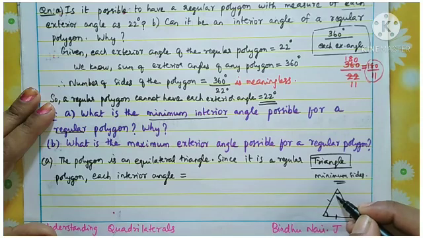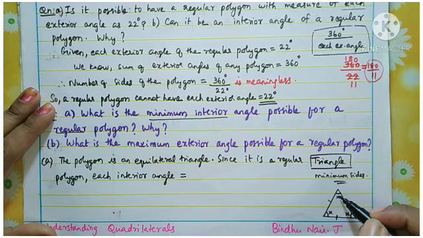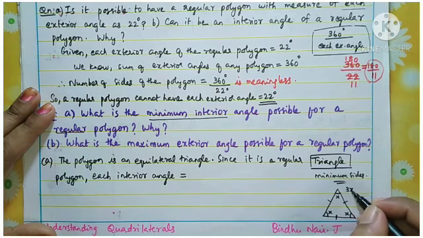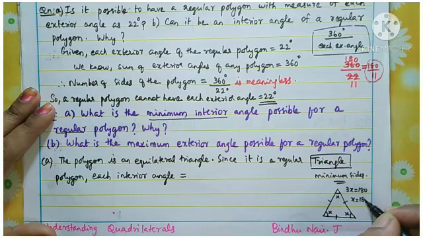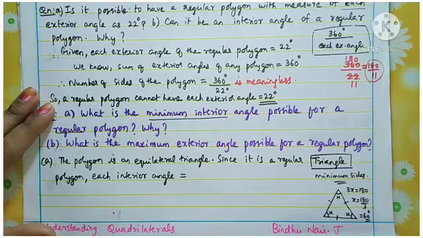In an equilateral triangle all three angles are also the same, and if you consider this x, you know by the angle sum property of a triangle, the sum of the angles is 180 degrees. So x plus x plus x, that is 3x, is equal to 180 degrees, and each angle is 180 divided by 3, that is equal to 60 degrees. So each angle in an equilateral triangle is 60 degrees.